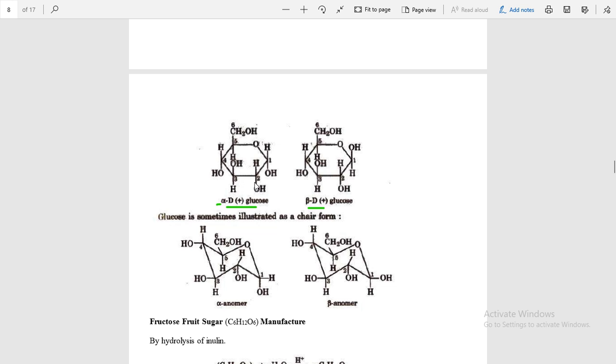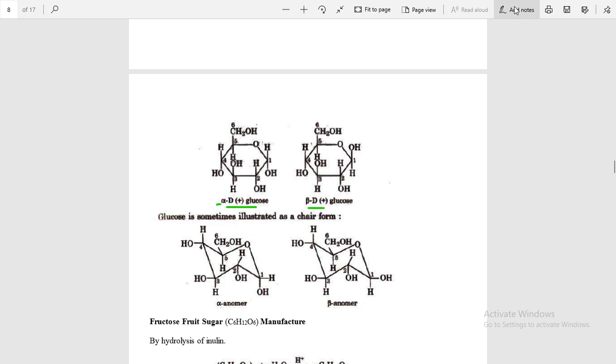Then how will you prove that this one is alpha and this one is beta? See at the first carbon. Here is OH inside the ring, or here is OH outside the ring. Or you can say below the surface OH is here, above the surface OH is here.